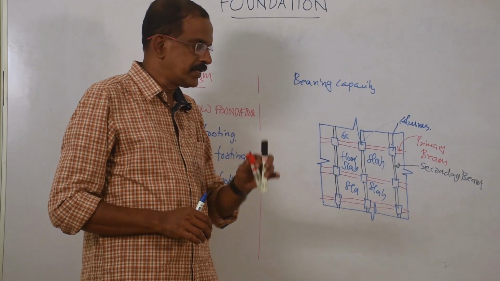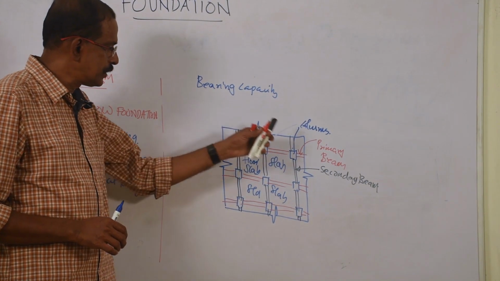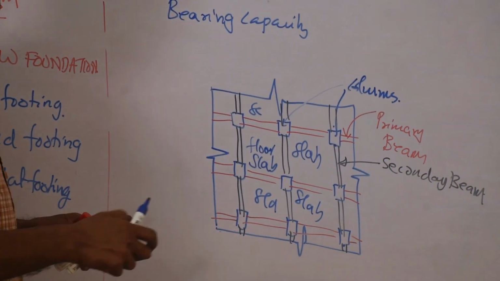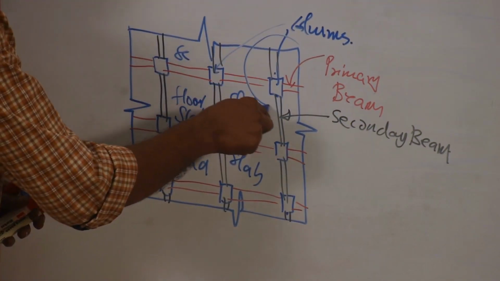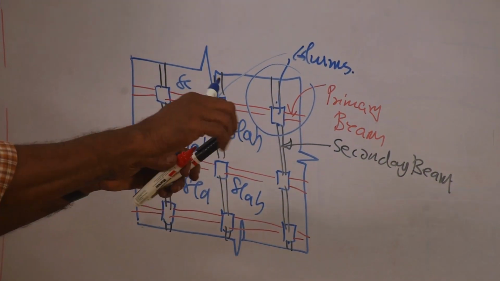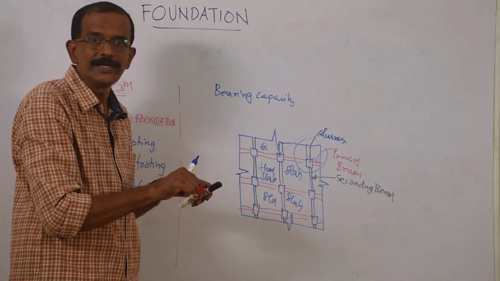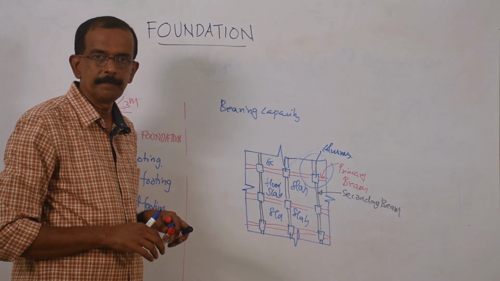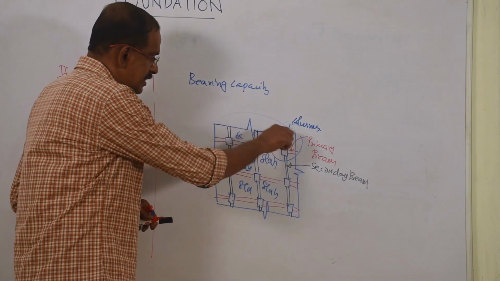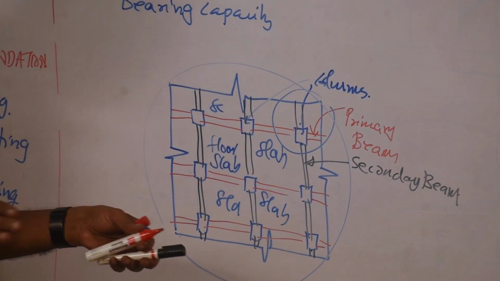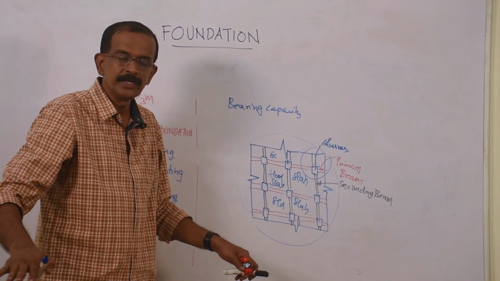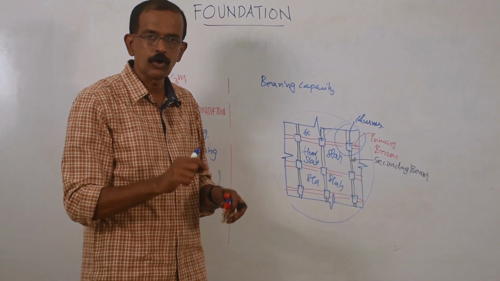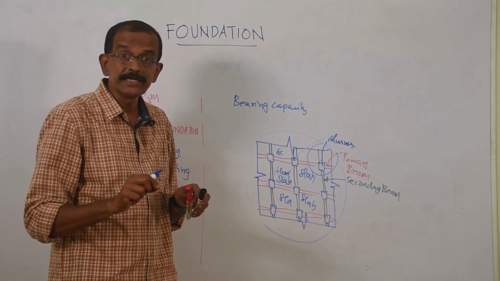So what is the advantage or what is the purpose of connecting all these beams and columns? Suppose due to low bearing capacity, if this area is trying to sink, other columns, other beams will hold it together. So there will not be any settlement in that area. This is covering the entire area. So if we spread a mat, that will cover the full area. That is why this is also called mat footing. All the beams and the columns are interconnected.